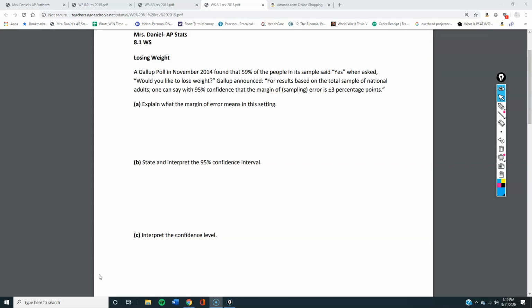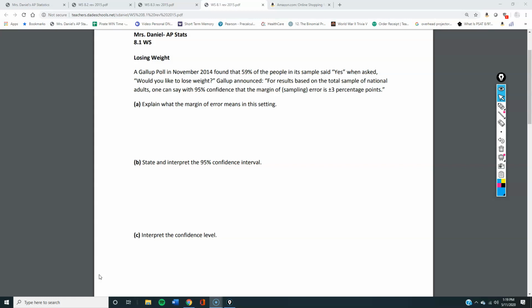What's that mean? That means if you were to repeat the sampling procedure many times, on average, the sample proportion would be within 3 percentage points of the true proportion in 95% of samples. It means 95% of the time you're within 3 points. Okay?